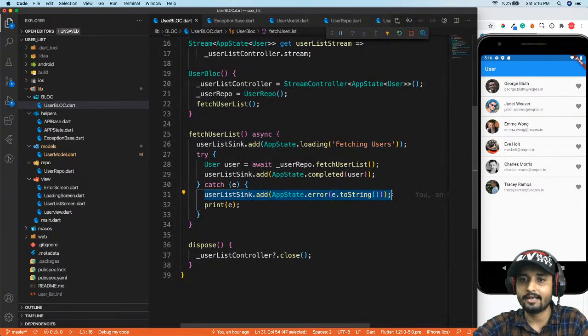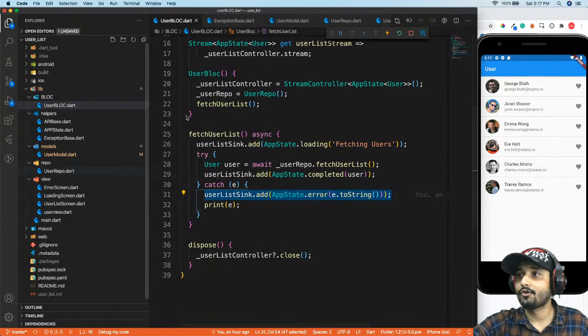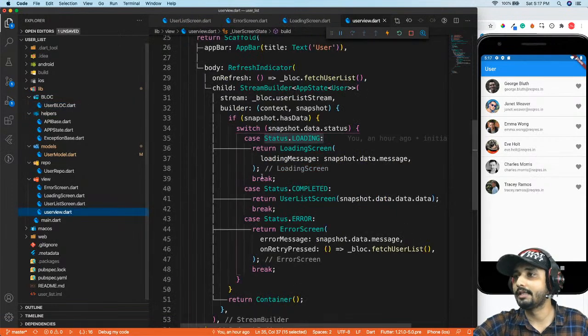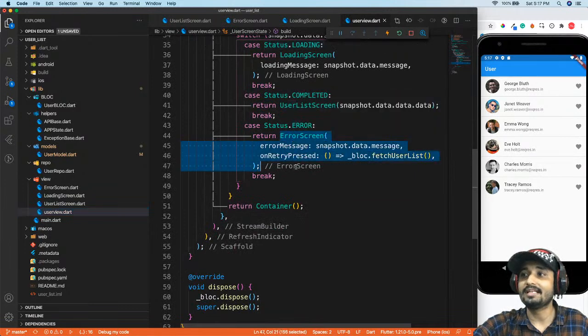So what we need to do is we are catching and we are adding something into a stream, which says that you need to rebuild your UI. Rebuilding your UI is nothing but changing something in the stream. So it will rebuild your UI by calling the build method. So right now our status is changed to an error, and it will easily display an error screen, right?